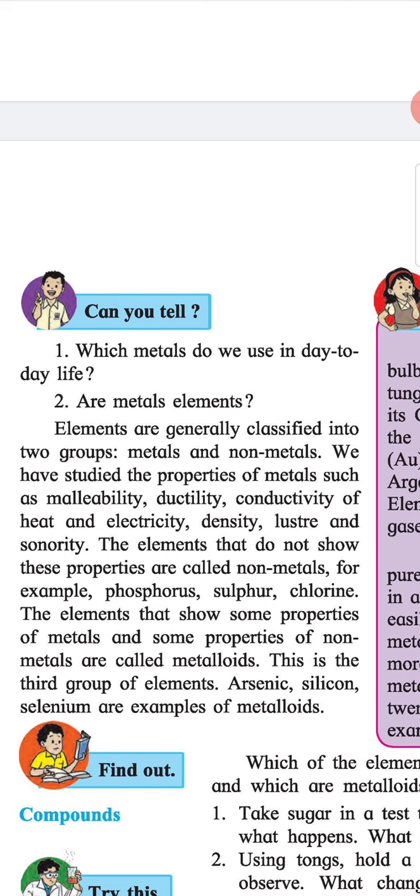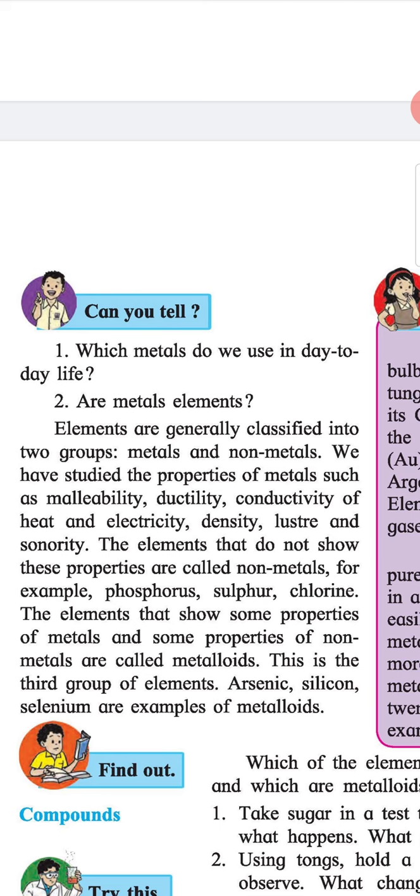Can you tell? 1. Which metals do we use in day-to-day life? 2. Are metals elements? Elements are generally classified into two groups, metals and non-metals. We have studied the properties of metals such as malleability, ductility, conductivity of heat and electricity, density, luster and sonority. The elements that do not show these properties are called non-metals.